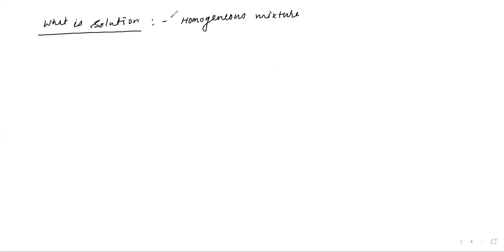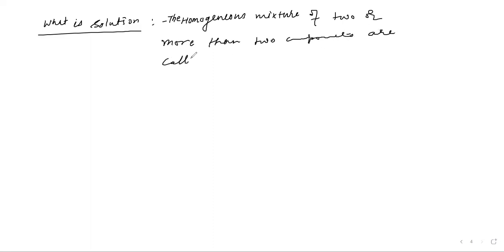The homogeneous mixture of two or more than two components is called a solution. Homogeneous means same concentration throughout.